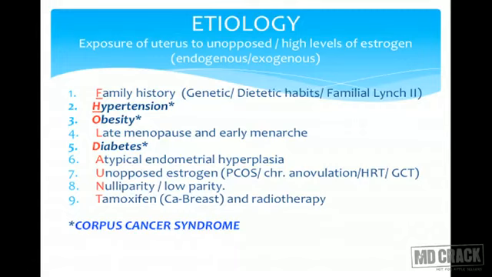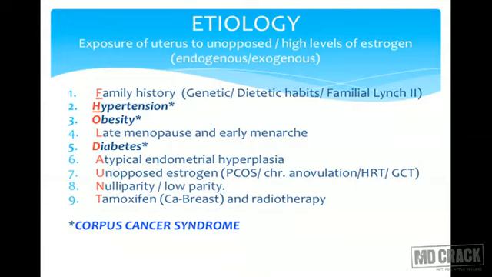Atypical endometrial hyperplasia. As I said, endometrial hyperplasia is a pre-malignant condition in which we have simple type and complex type, with atypia, without atypia. So if there is atypia, means the cells are showing atypical changes, mitotic activities, then those hyperplasias have higher risk of getting converted into CA endometrium.